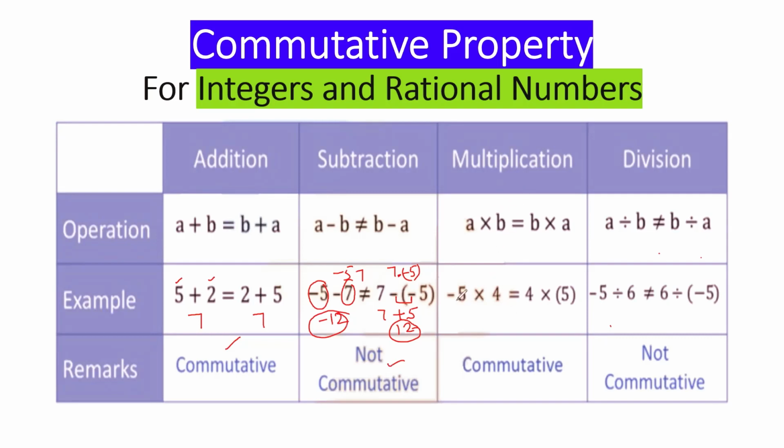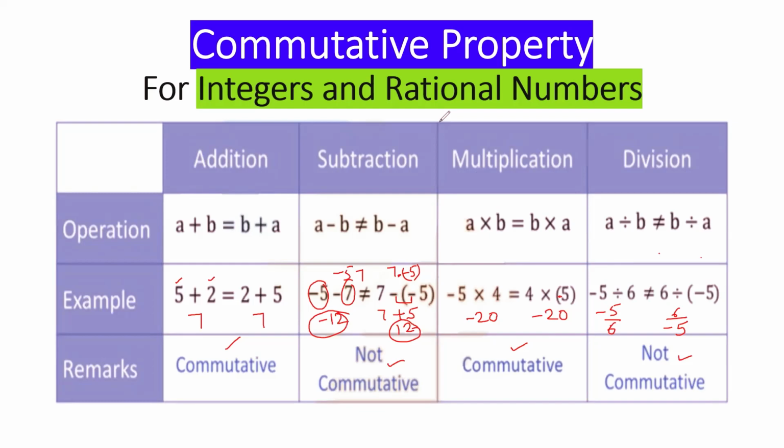Let's check the multiplication. Numbers are -5 and 4. Multiply, -20. Change the order. 4 multiplied by -5. Sorry, it should be -5 here. 4 multiplied by -5, -20. Okay. So same response, commutative. Now let's check the division. -5 and 6. So -5 upon 6, and this would be 6 upon -5 after changing the order. You may check the answers are not same, so not commutative.